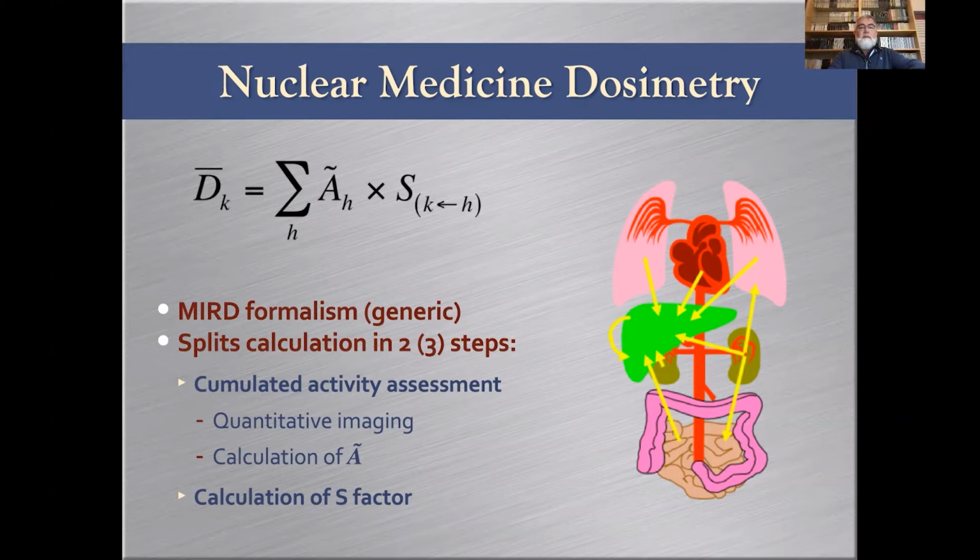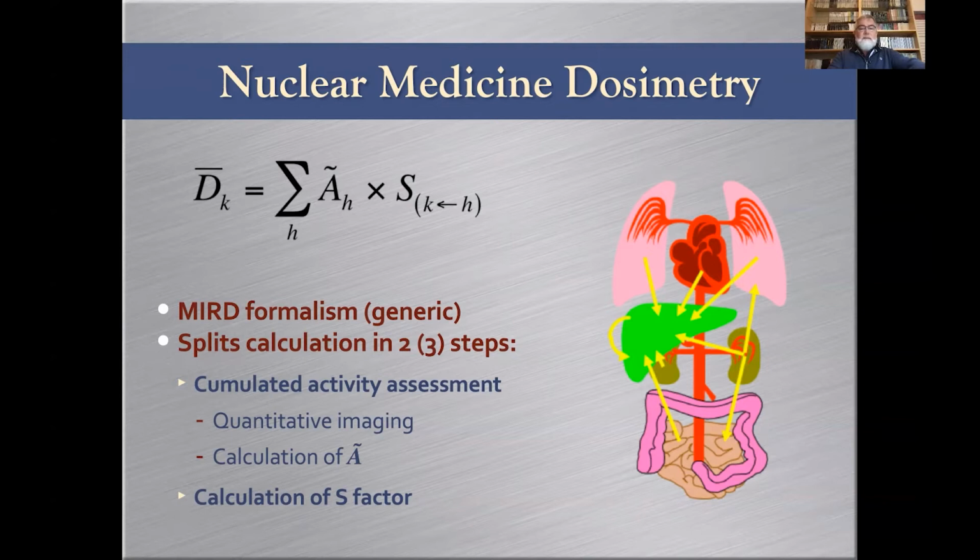For every source you multiply the cumulated activity in the source, which is just the number of decays occurring in that source, by the S value from source to target, which says how much of the emitted energy in the source is actually absorbed in the target per unit mass.